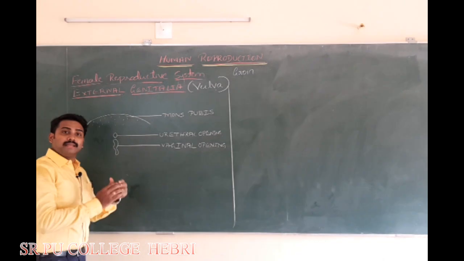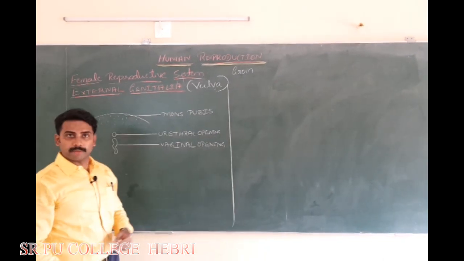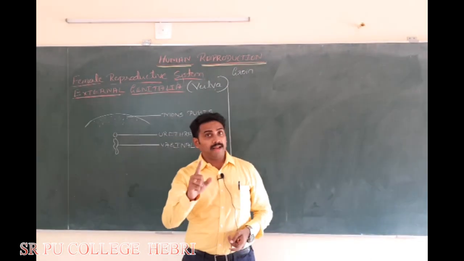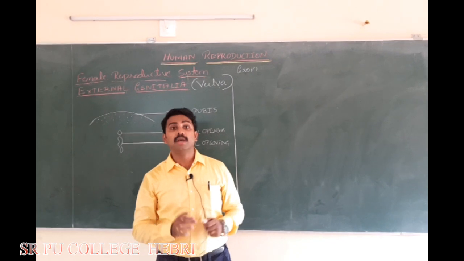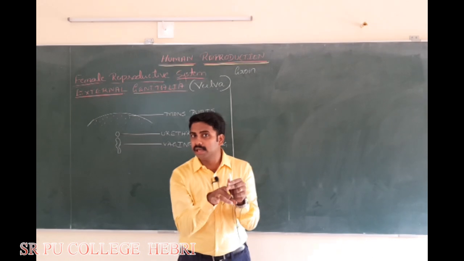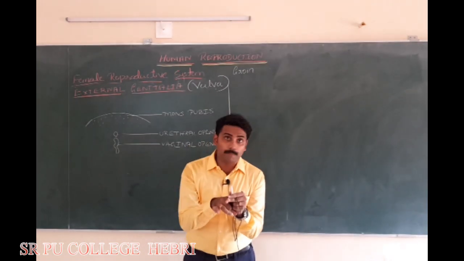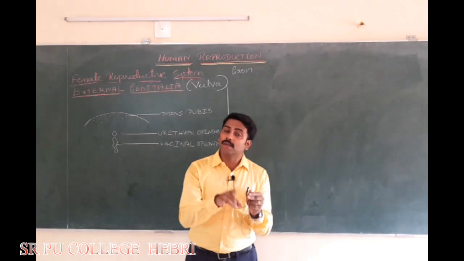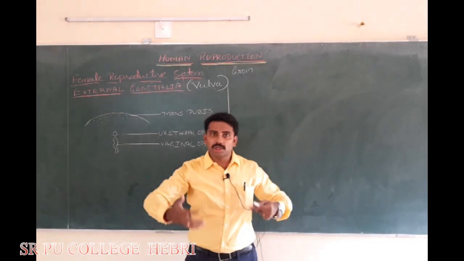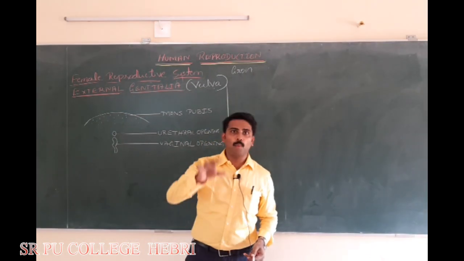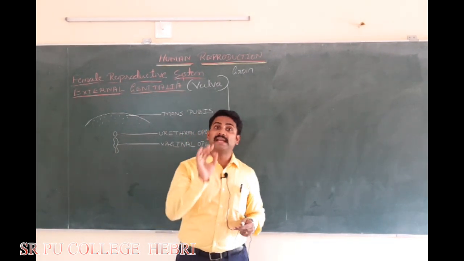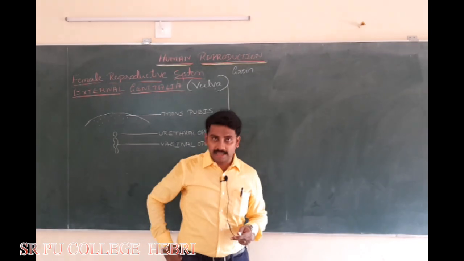in females the urinary system and reproductive system both open separately, whereas in the case of males, what happens? The urinary system and reproductive system combine. Where do they combine? At the urethra. That's why in a male the opening is single. Through the urethra, semen should go out and urine should be passed out, but one at a time. Hence in males we call it the urinogenital system or urinogenital duct.